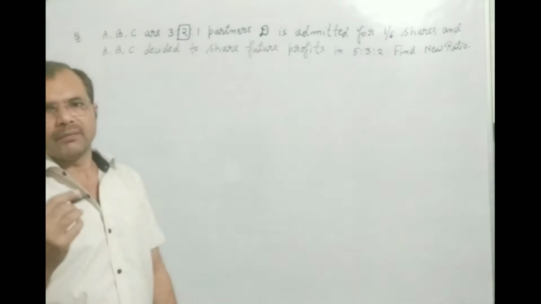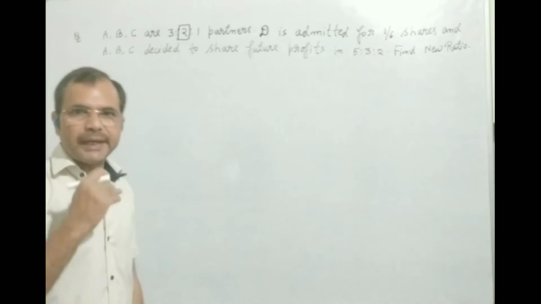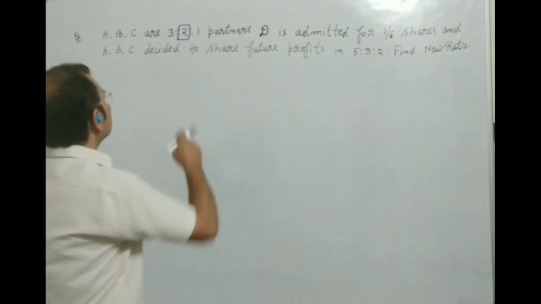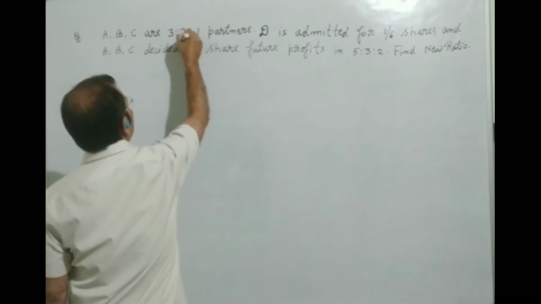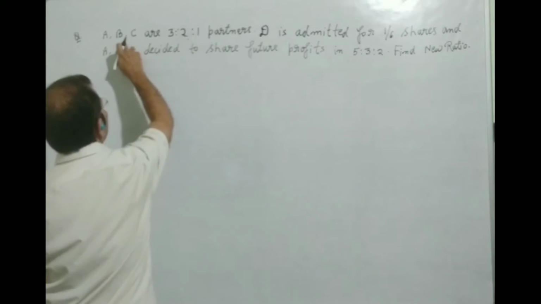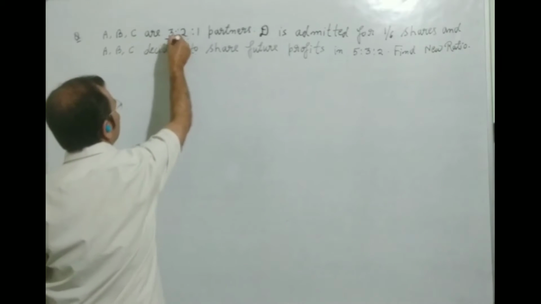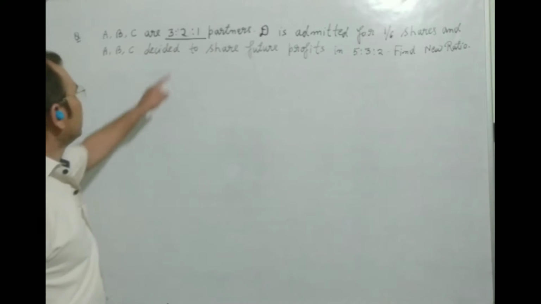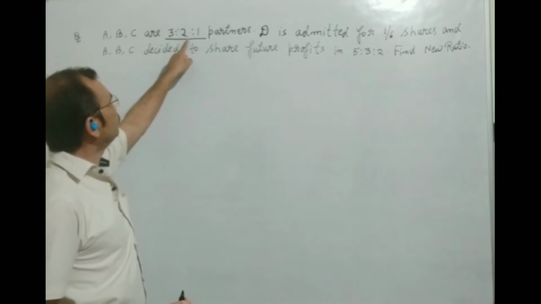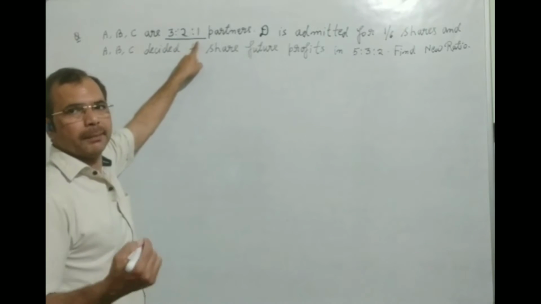Find D. First of all, you should understand the question. There were three partners. The name of the partners were A, B, C, and they were dividing their profit in the ratio 3:2:1.